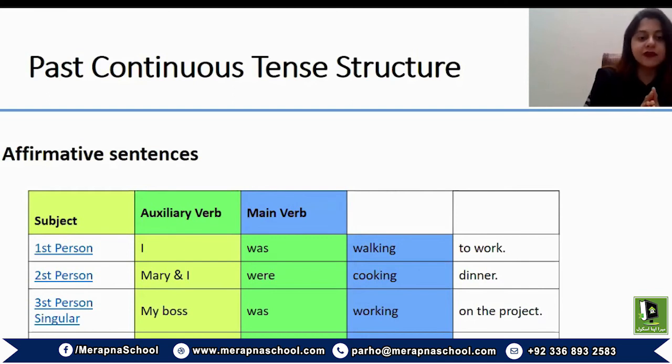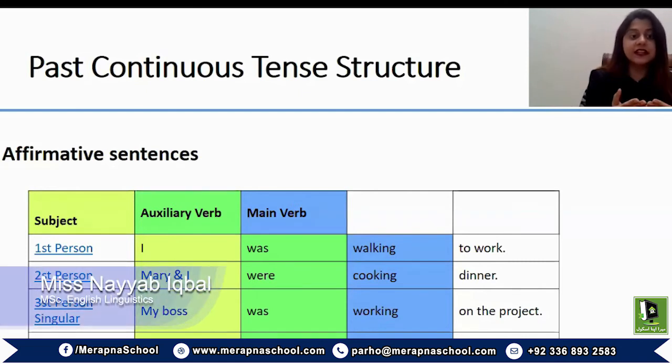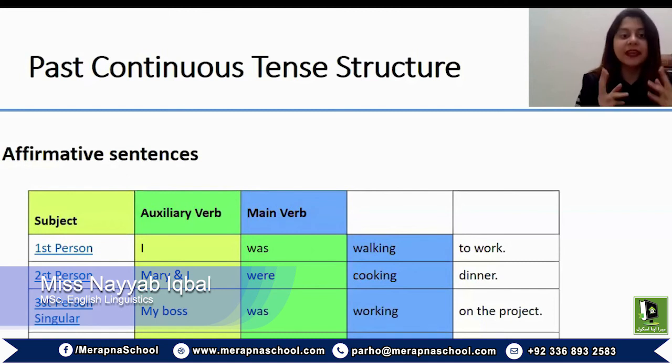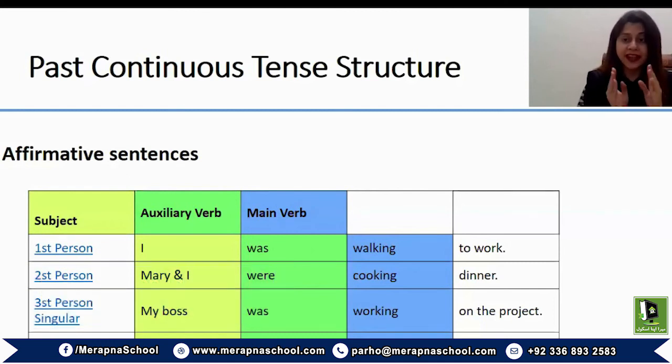If it's a singular subject, I was walking to work. But if it's a plural subject, Mary and I were cooking dinner, because there are two people involved. So again, be very careful of the auxiliary verb, be very careful of the correct form of verb.